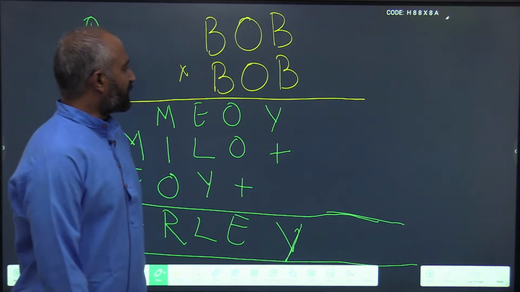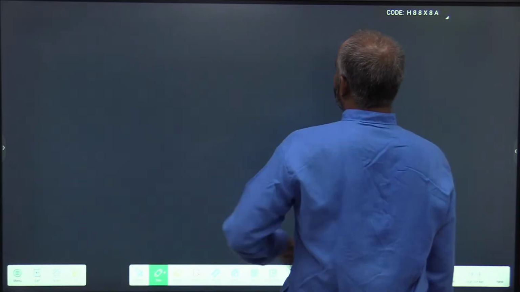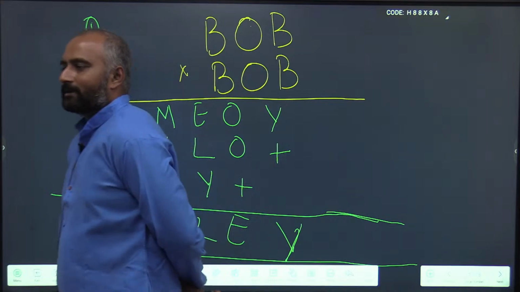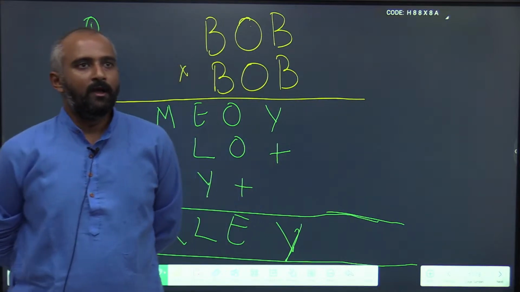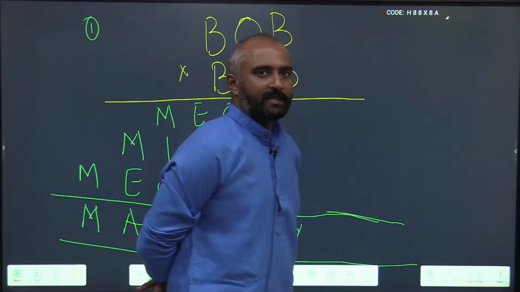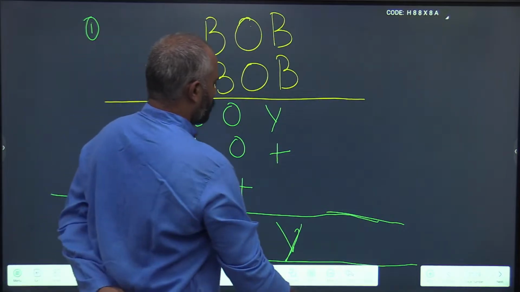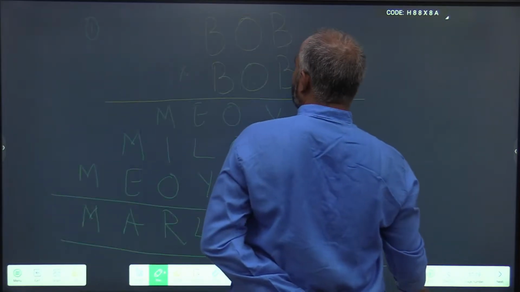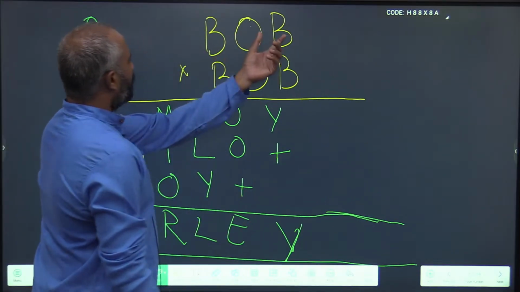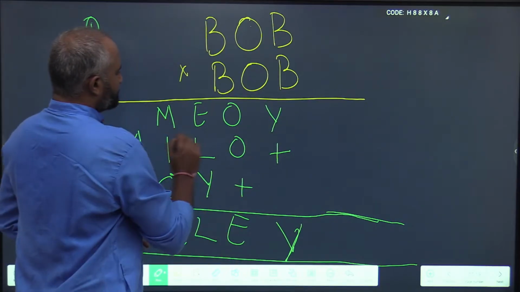I hope most of you have solved this. Now let's look for the answer. All our cryptarithmetic is a unit digit multiplication and then addition. BOB multiplied by B results in MEOY.